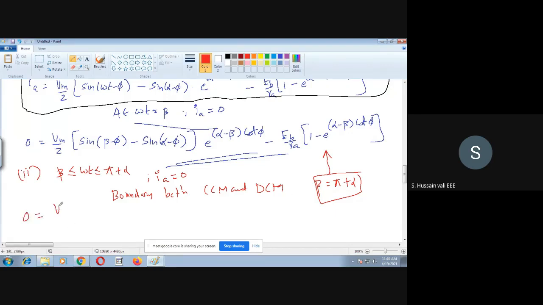0 is equal to Vm by Z into sine of beta, where you substitute pi plus alpha.